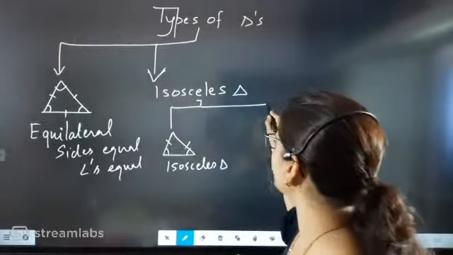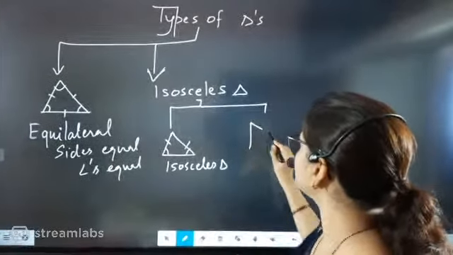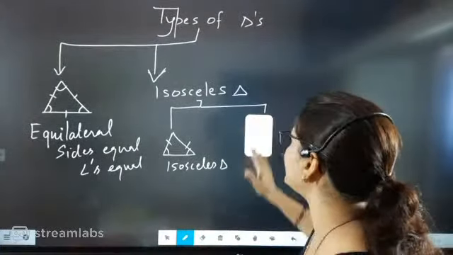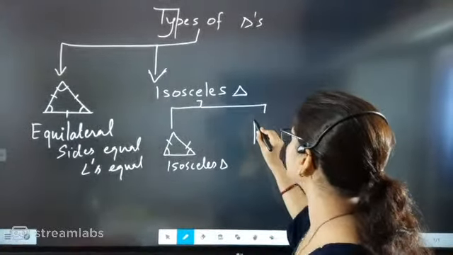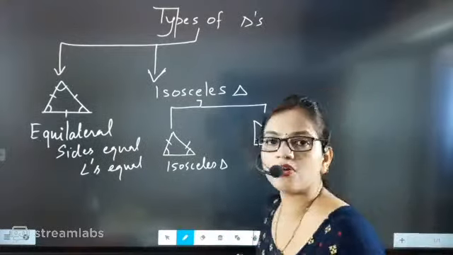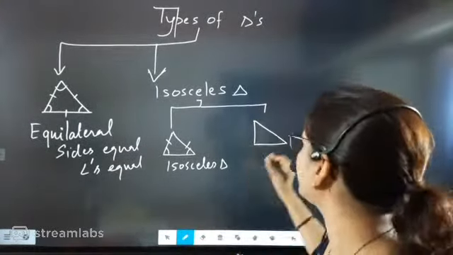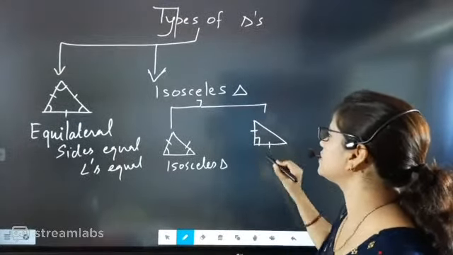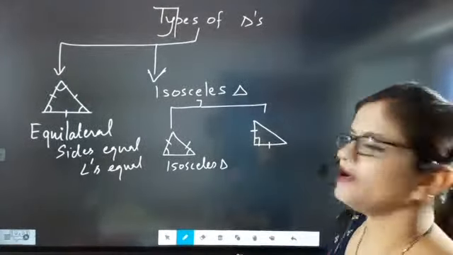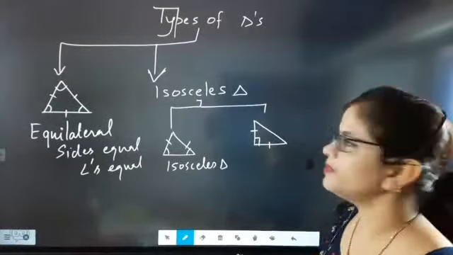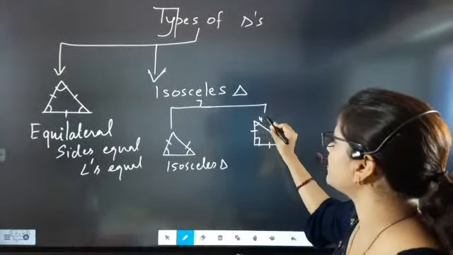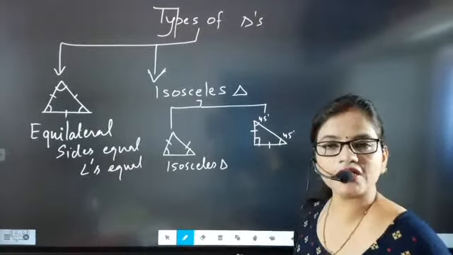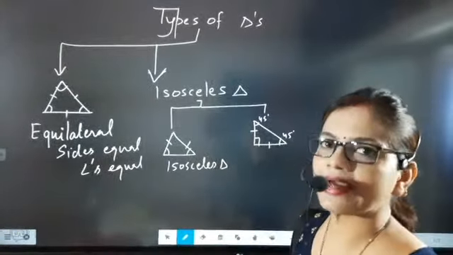Now, another type of isosceles triangle is the isosceles right angle triangle. That comes under isosceles only, beta, but this is exactly called an isosceles right angle triangle. In it, the base and perpendicular will both be equal, and this angle will be 45 degrees and this angle will be 45 degrees. Such triangles are called isosceles right angle triangles.